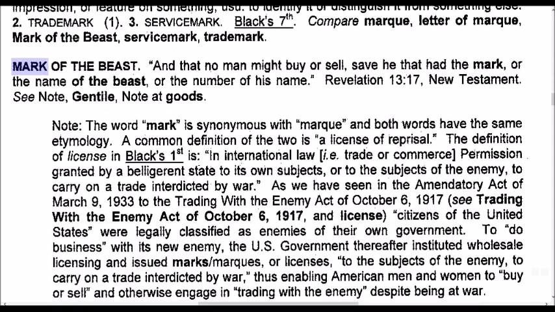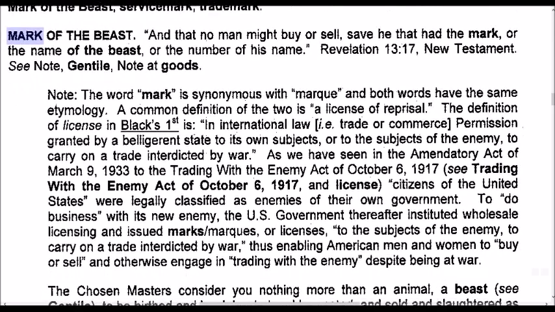The definition of license in Black's first is, in international law, that is to say, trade or commerce: permission granted by a belligerent state to its own subjects or to the subjects of the enemy to carry on a trade interdicted by war. As we have seen in the Amendatory Act of March 9th, 1933 to the Trading with the Enemy Act of October 6, 1917, see Trading with the Enemy Act of October 6, 1917, and license, "citizens of the United States" are legally classified as enemies of their own government.